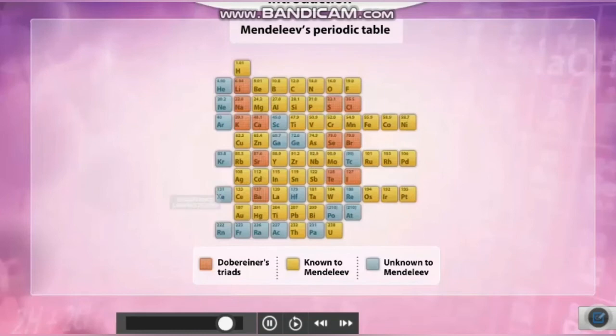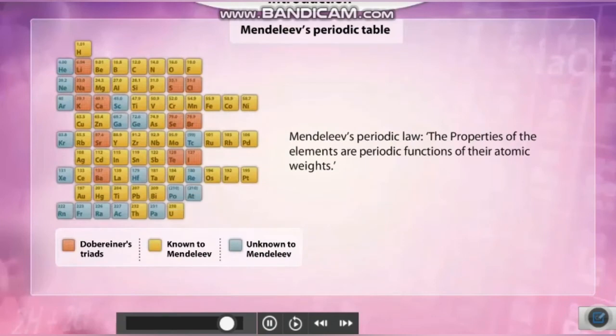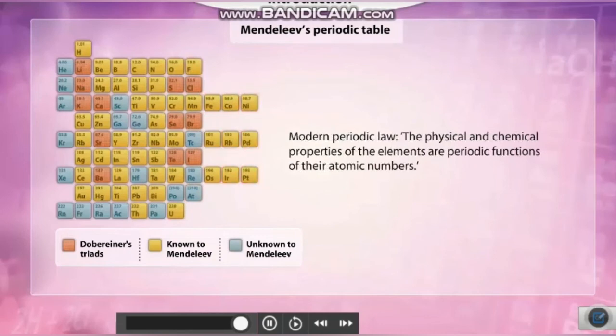According to Mendeleev's periodic table, the properties of the elements are periodic functions of their atomic weights. According to this, the elements were placed one below the other if they were similar in their properties. Later, it was realised that the atomic weights were not that perfect and there was some inaccuracy. So the modern periodic law was designed. According to this law, the physical and chemical properties of the elements are periodic functions of their atomic numbers.